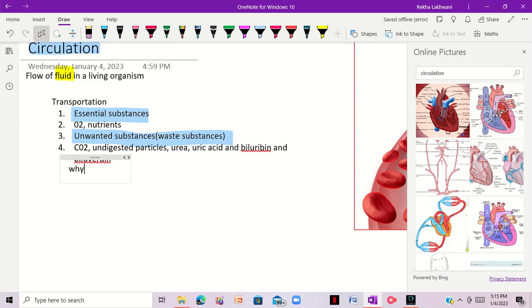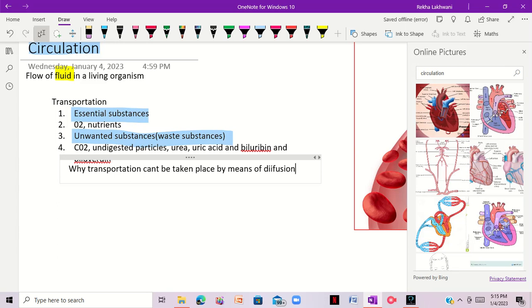So the question is why transportation cannot take place by means of diffusion.